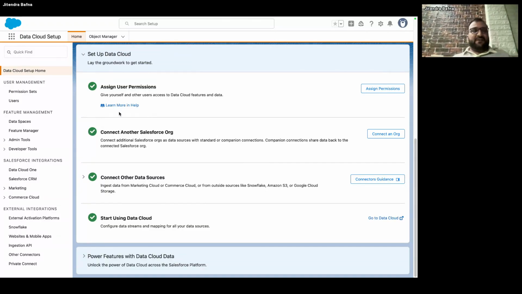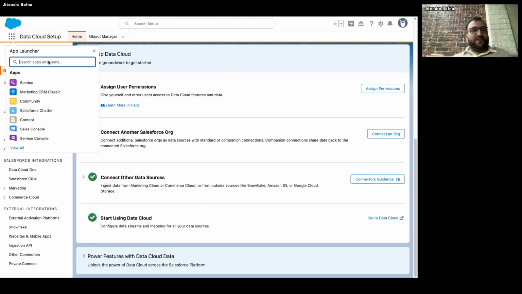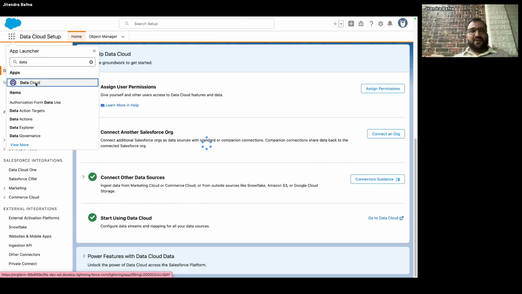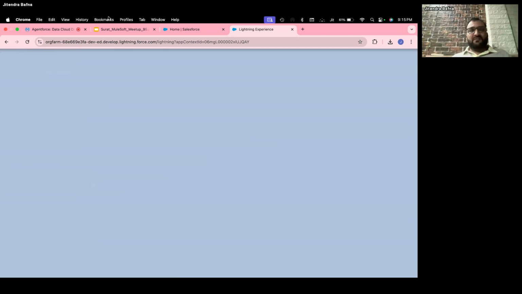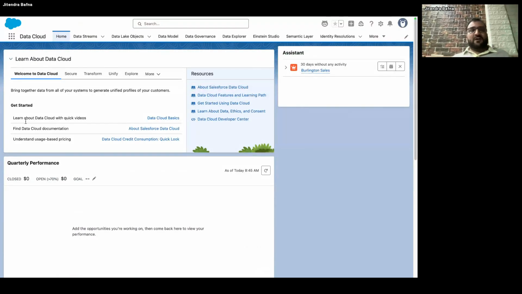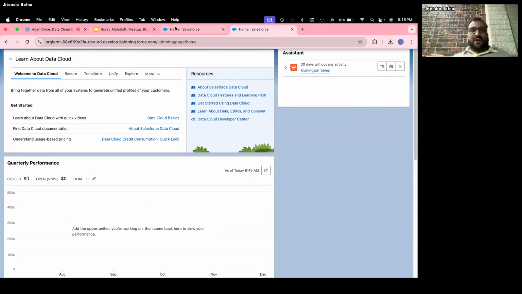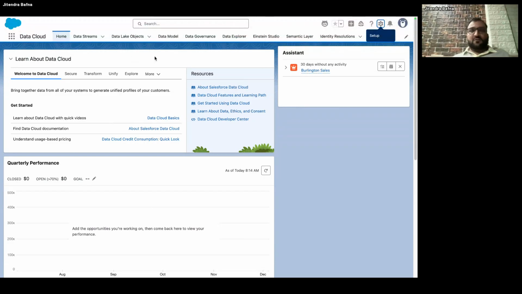Once you have set up Data Cloud, I will just log in to my Data Cloud. Here you can just search for Data Cloud. So this is how Data Cloud looks. Now I want to show you ADL also, so I will go to the setup gear button.